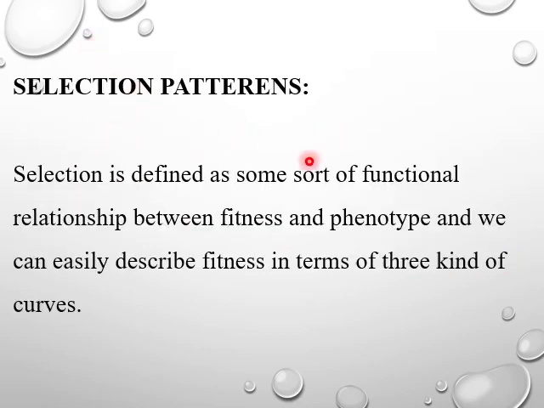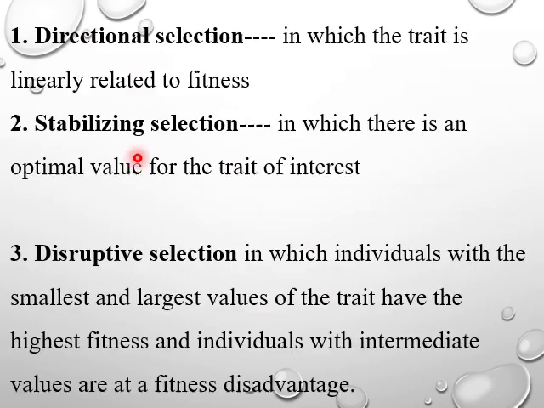Now, selection patterns. Selection is defined as some sort of functional relationship between fitness and phenotype, and we can easily describe fitness in terms of three kinds of curves. Now discuss them one by one. Directional selection is the one in which the trait is linearly related to fitness.